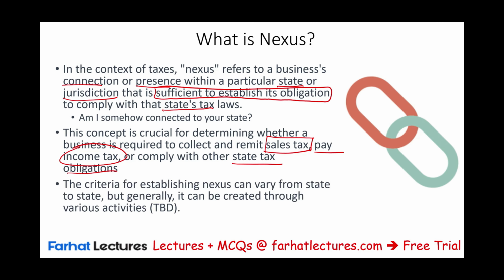The criteria to establish nexus can vary from state to state because each state is independent from the other. Each state can have its own rules, and you have to comply with those rules if you want to operate and sell in that state. But not all states have the same rules. So maybe one rule that would establish a nexus in a certain state may not establish a nexus in another state.